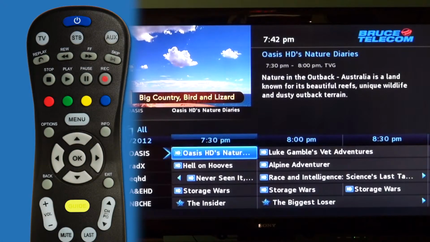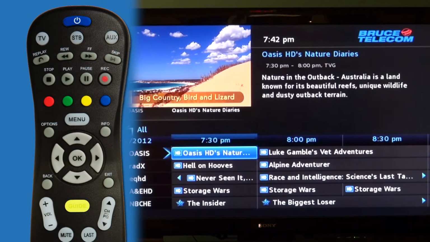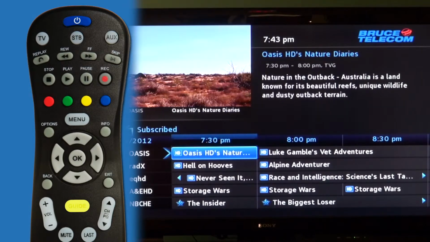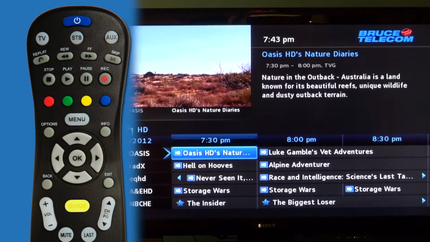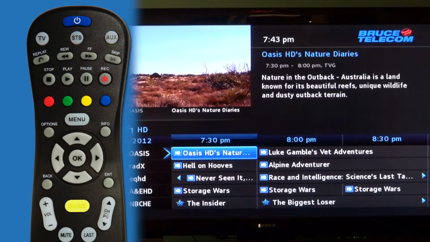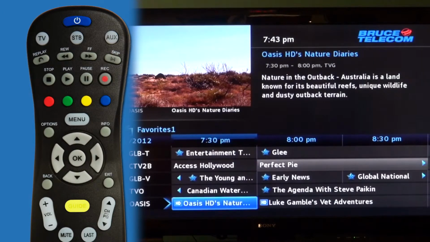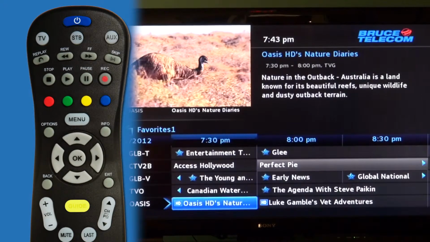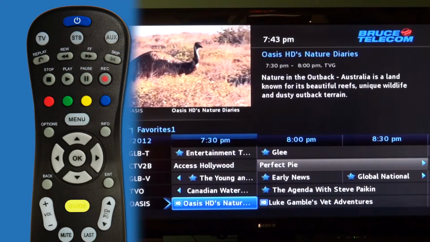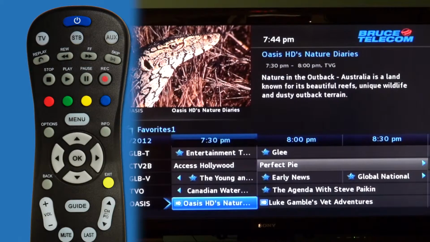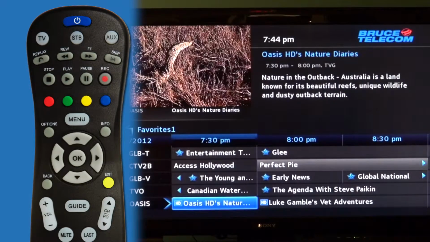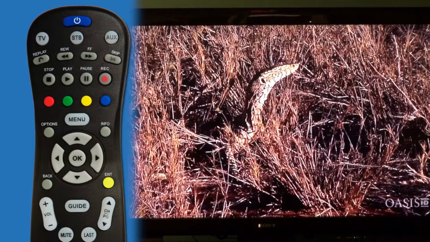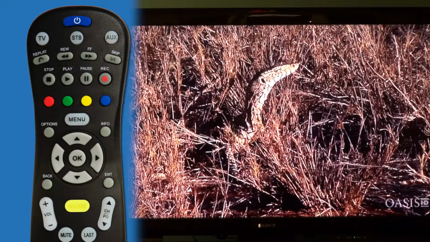Press the guide button. As you can see, it shows all the channels listed. Pressing the guide button a second time shows subscribed channels only. Pressing it a third time shows HD channels only. And pressing it a fourth time shows our favorites list that we've created. Pressing the exit button saves your preference. Now each time you press guide once, it will show your preference first.